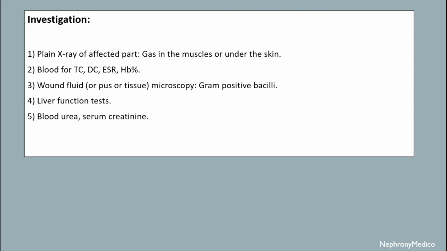Investigation: plain X-ray of affected part can be done. Blood for TC, DC, ESR and hemoglobin percentage. Wound fluid microscopy for gram-positive bacilli. Liver function test, blood urea and serum creatinine can be done.